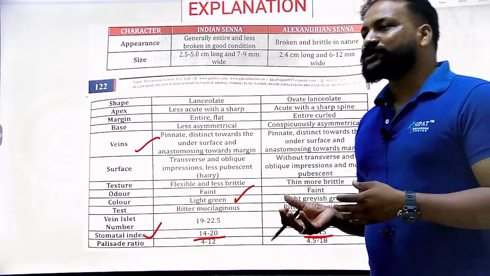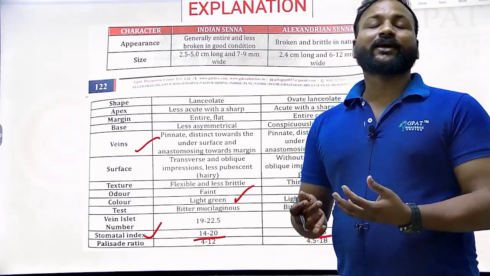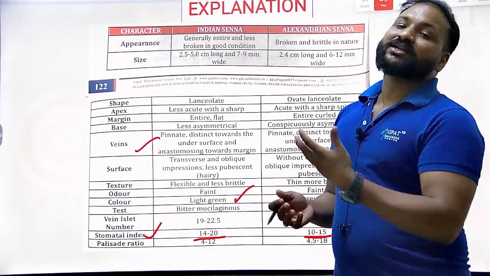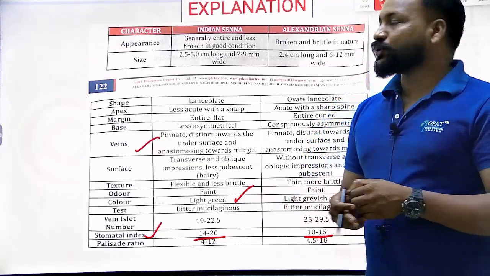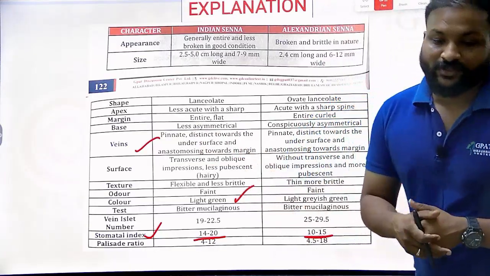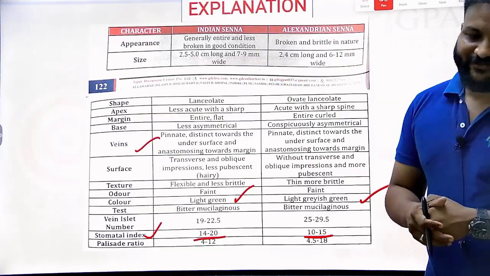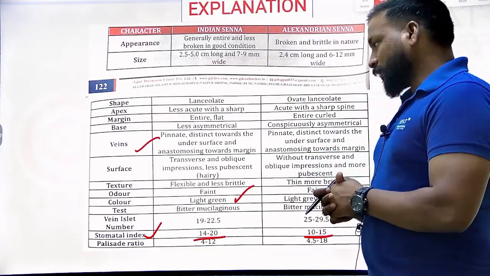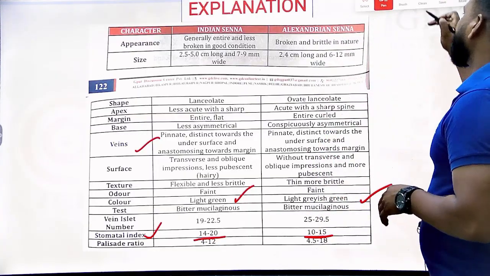So if you are confused, if the drug is suspected of adulteration, then you need to rely on these factors. Thereby you will get the real differentiation between the two senna leaves.